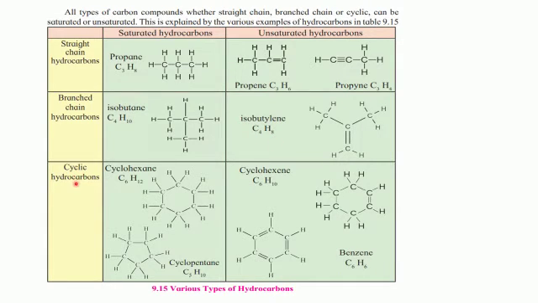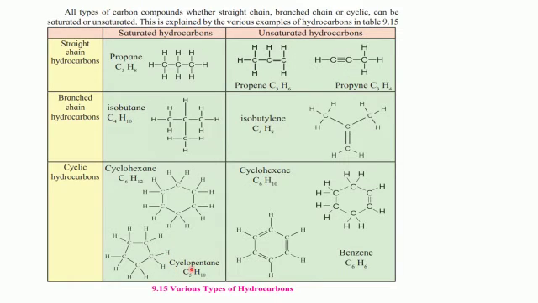Coming to cyclic hydrocarbons, those which are saturated means they will have single bond between carbon atoms. Example is cyclohexane. Formula is C6H12. So they have been arranged in this hexagonal manner. All the carbon atoms linked by single bond, and to each carbon we can find 2 hydrogen which are attached. So this is the structure for cyclohexane, but it is saturated, that is only single bond is present.